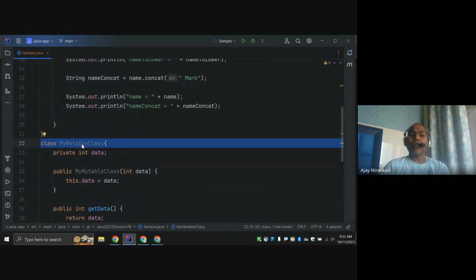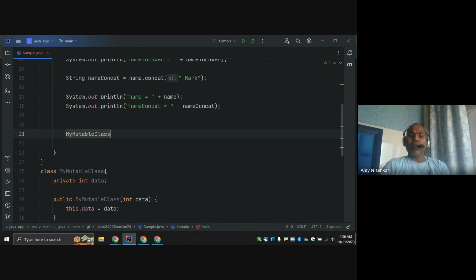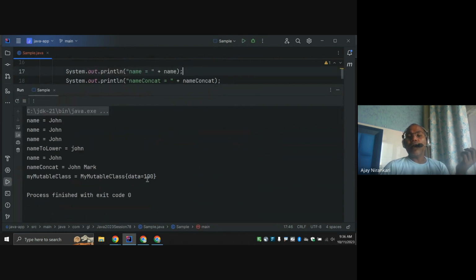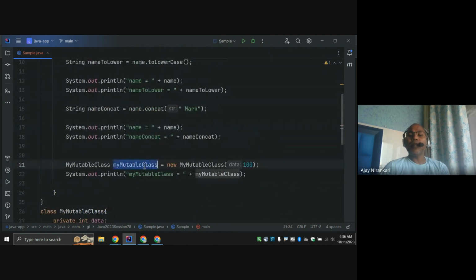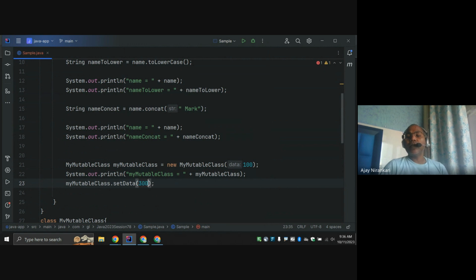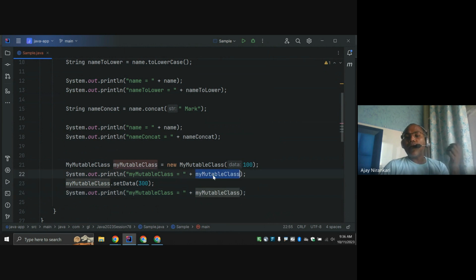So let's use this class. I write MyMutable object equal to new MyMutable, passing the initial value 100, right? And I print this object. Initially this object has only data, the value 100. It's good. What happens? I call the method setData on the mutable object with 200, right? And after that I print it again. So notice this object's value changed from 100 to 200, right?